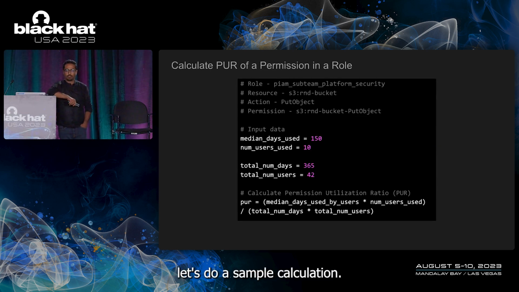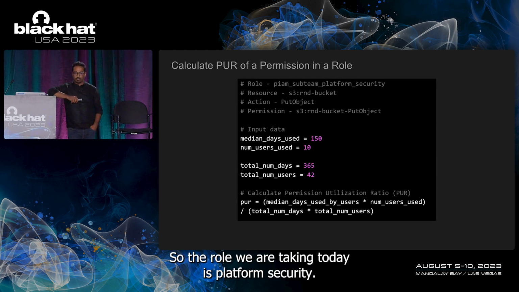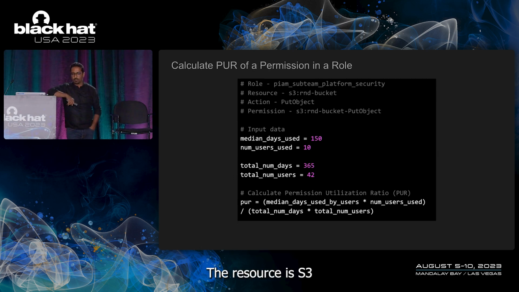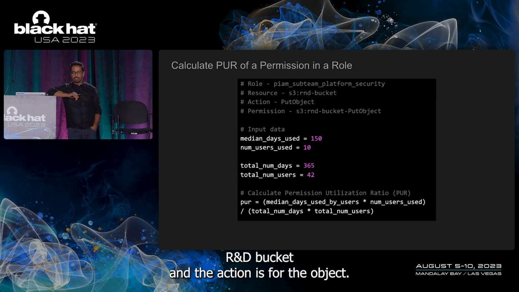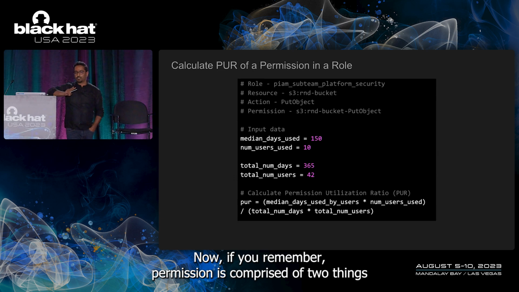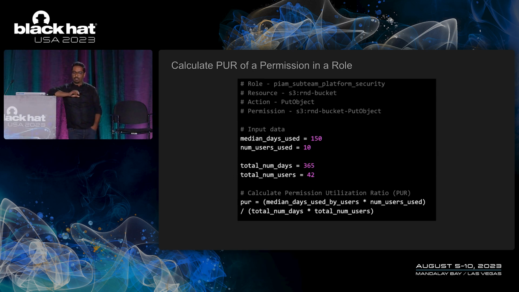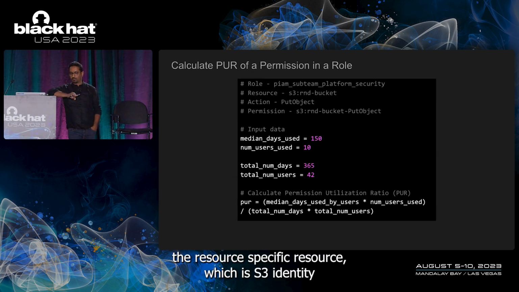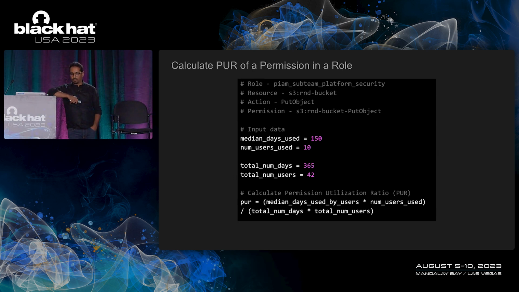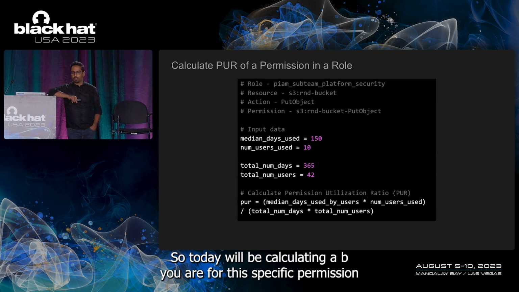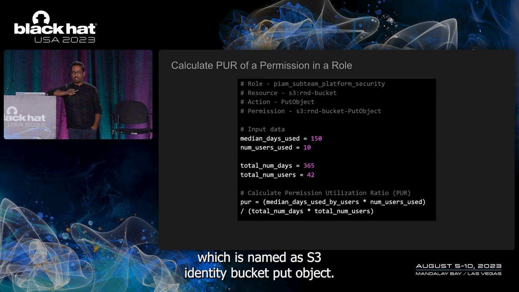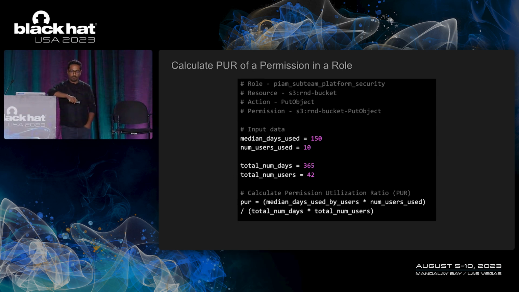Let's do a sample calculation. So the role we are taking today is platform security. The resource is S3 R&D bucket. And the action is put object. Now if you remember, a permission is comprised of 2 things. The resource, specific resource, which is S3 R&D bucket, and the action, which is put object. So today we'll be calculating a PUR for this specific permission, which is named as S3 R&D bucket put object.